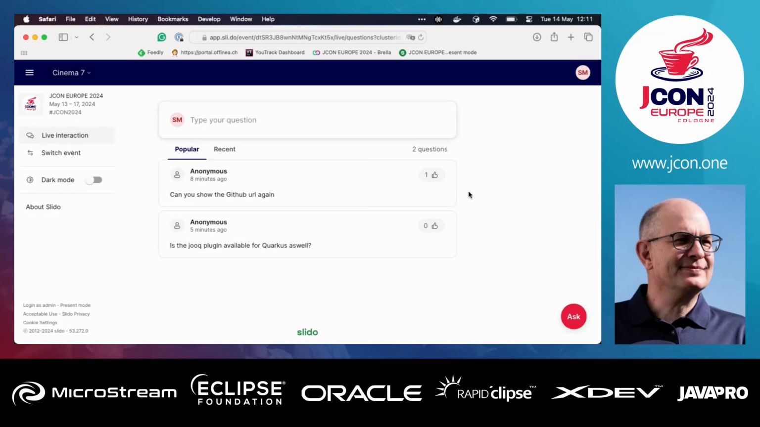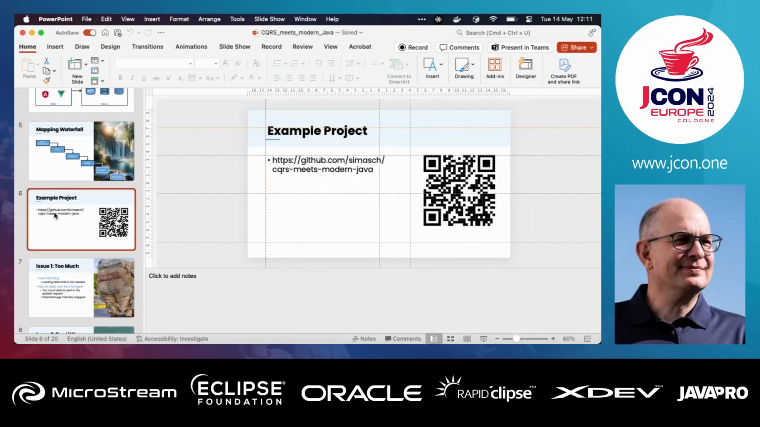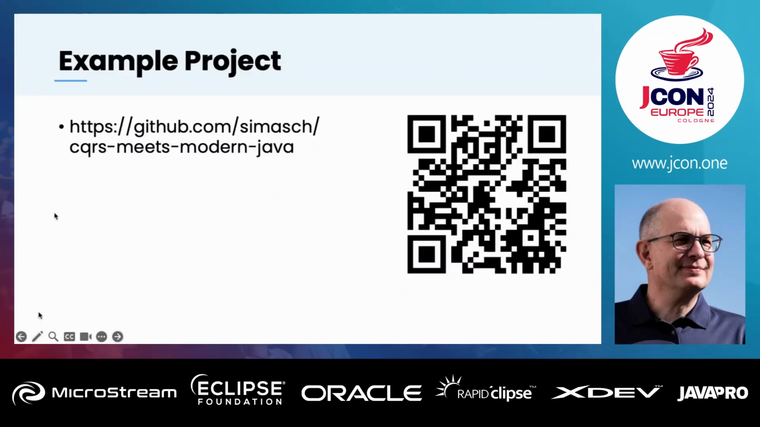And here we have two questions. Yes, the GitHub URL is, let's see, this one. And Quarkus has an extension for jOOQ. Yes, so we can also use jOOQ with Quarkus. You can also use jOOQ with Micronaut. There is also an extension for that.